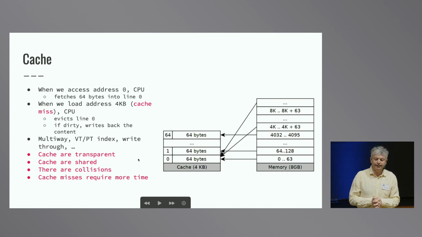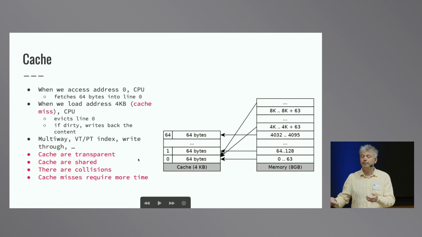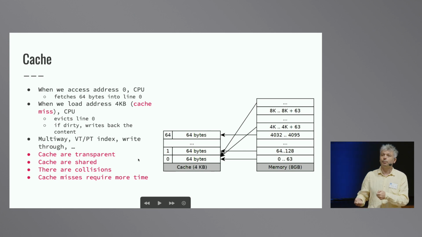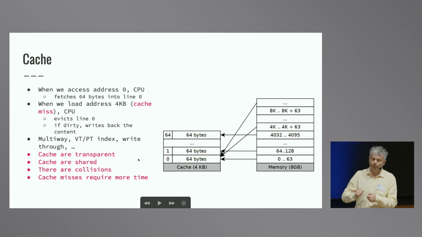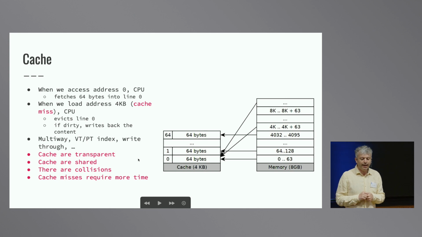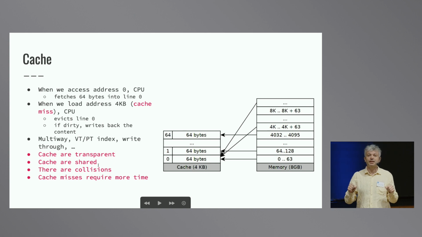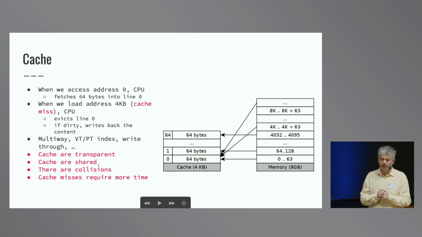So the point is that these caches are basically transparent. We don't really have to program them. It's the architecture that automatically fetches things from the memory and loads this into the cache. And they are basically shared. Many times we have two different programs running on the same system, and they may share the cache and may pollute the cache.